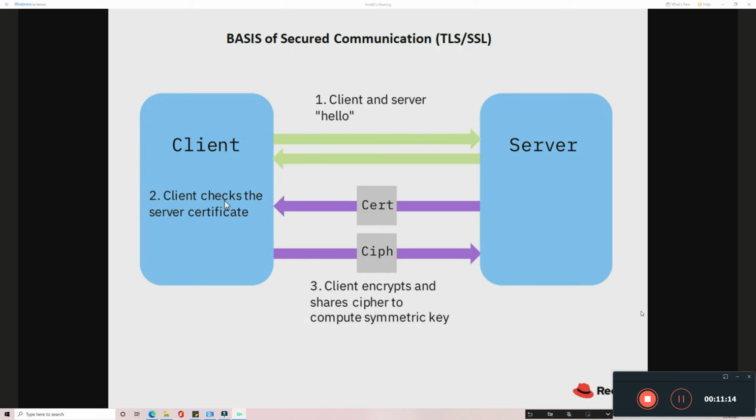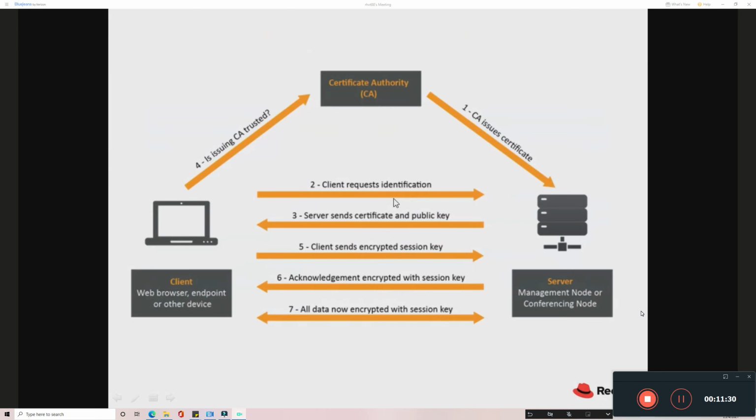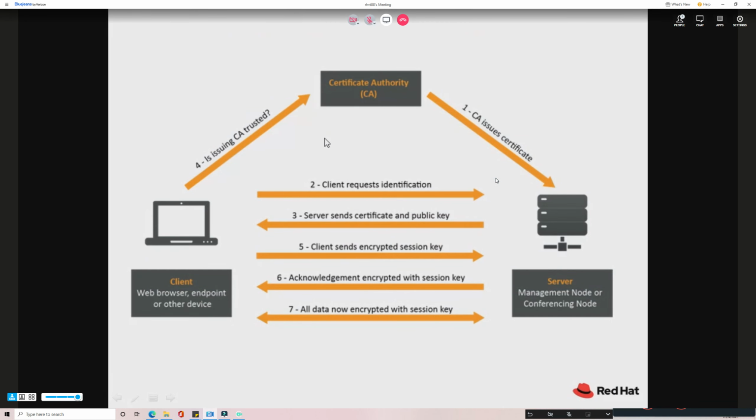Once it is valid and verified, the client will encrypt the session key and send it to the server. Then the normal communication between the client and the server takes place. So this is how TLS communication happens. We'll go and check that in an elaborated way.